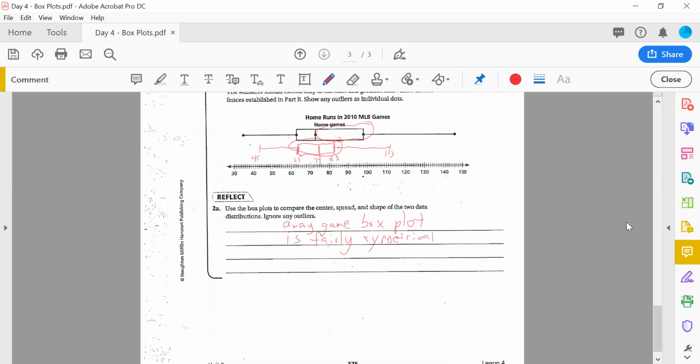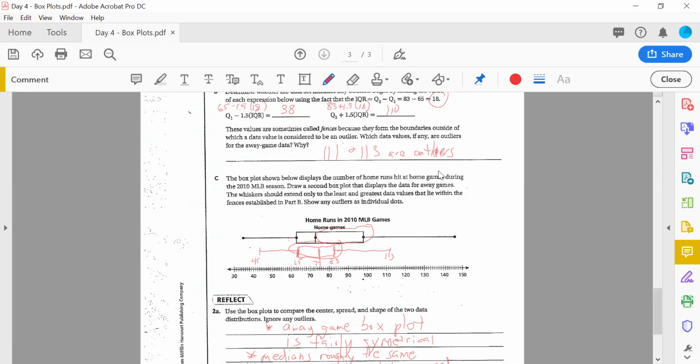And compare the measures of center. Are the medians roughly the same? Yeah. Medians roughly the same. And how about the spread? Both the box and the whiskers are much less spread out. So the away games have much less spread or variability. And that's it, everybody.